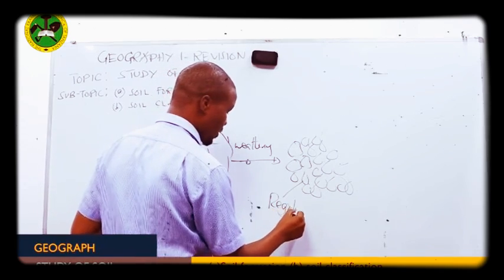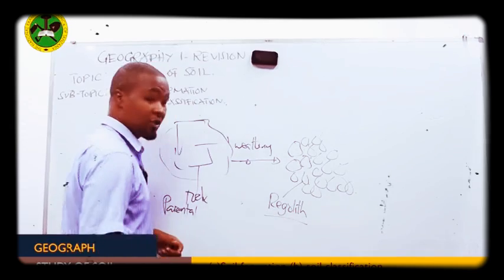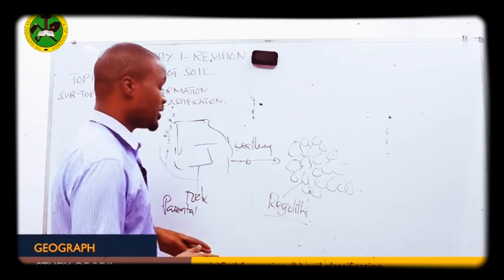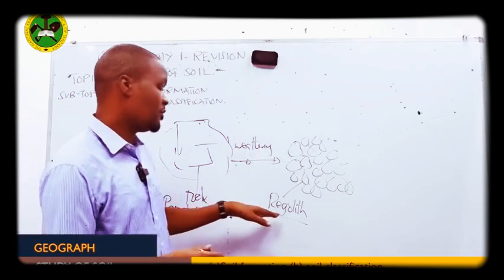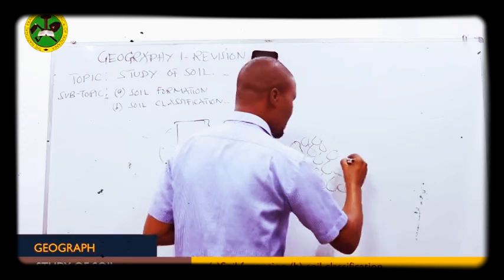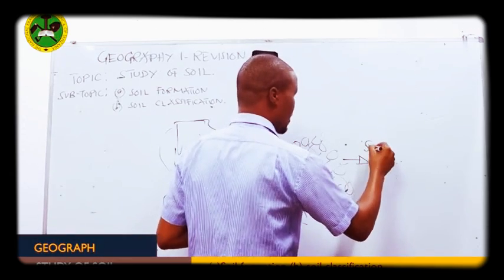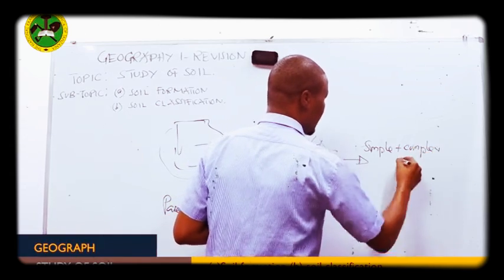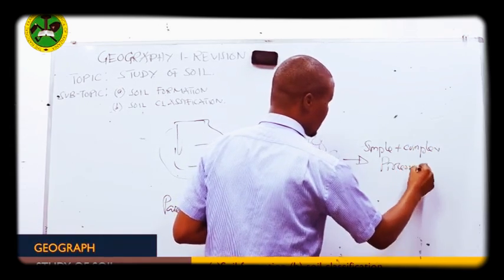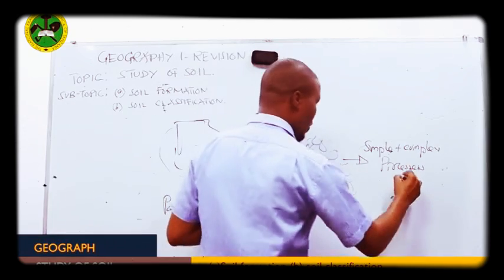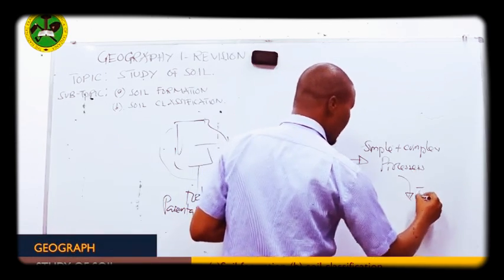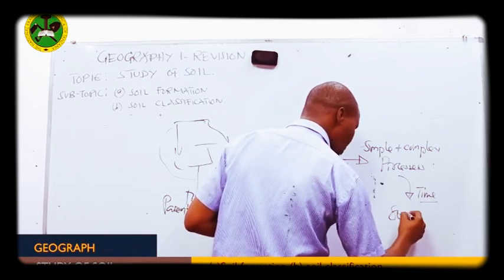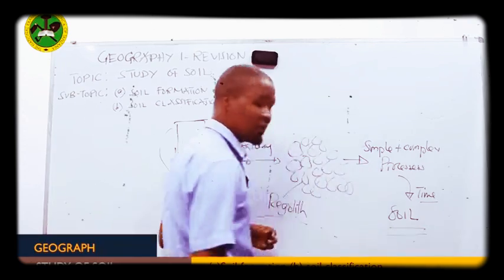Regolith is not soil. Regolith is the accumulation of different rock particles. Right now, this regolith has to undergo further processes, which we call simple and complex processes of soil formation, where later, after staying for many, many years, it forms what we today call soil.